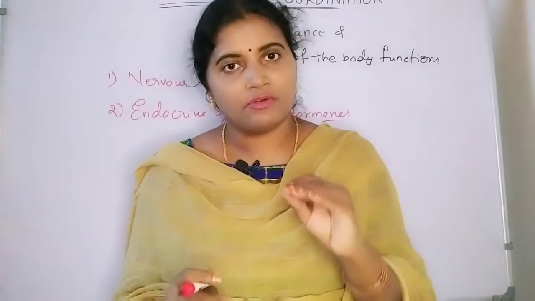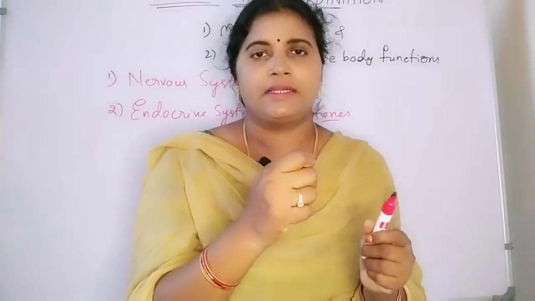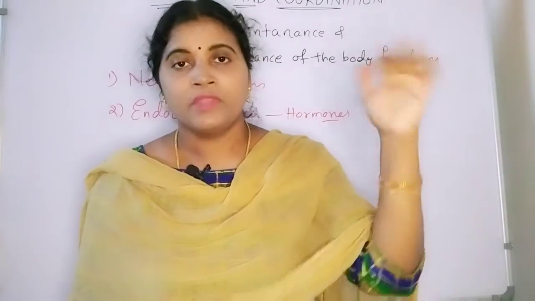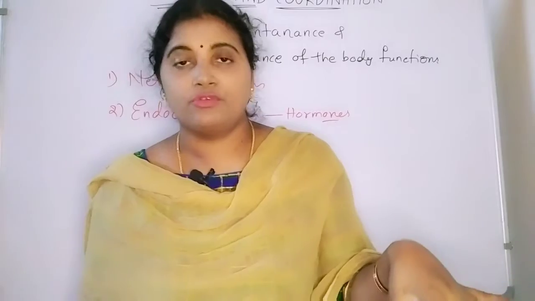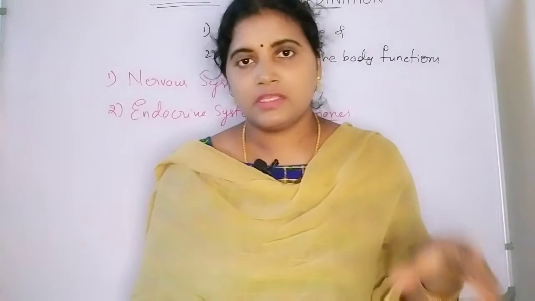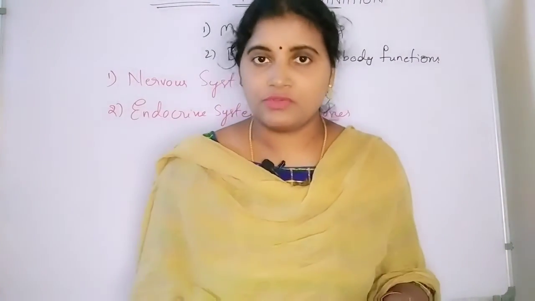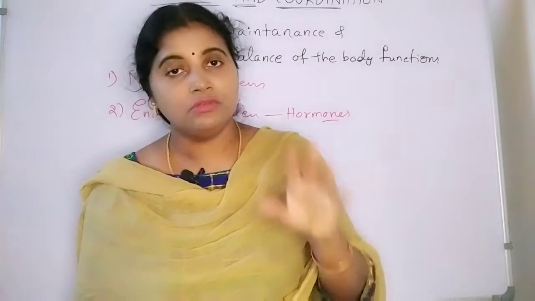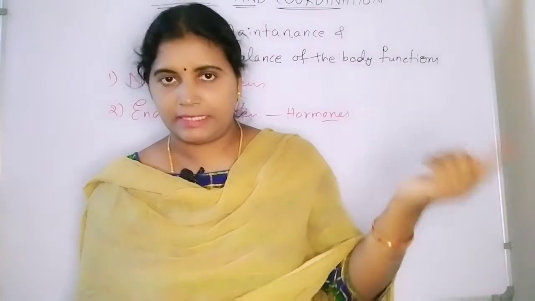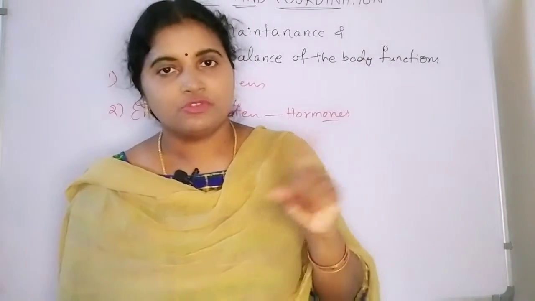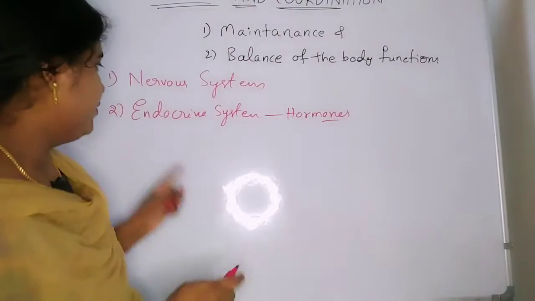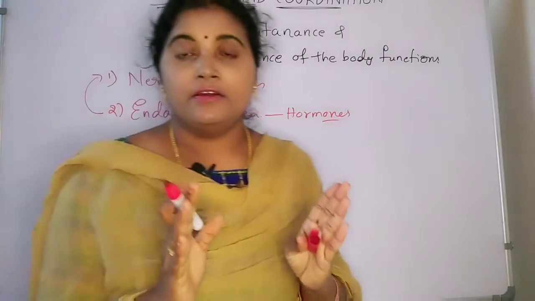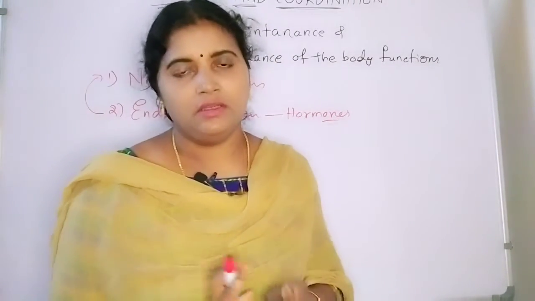Promotion means they start secreting the substances, and inhibition means if the secretions are in very high amounts, they have to be decreased. Otherwise abnormal situations, abnormal growth takes place in the body. To avoid those circumstances, we need two functions, secretion and inhibition. Both are done by the endocrine system, and at the same time the endocrine system shows influence on the nervous system.